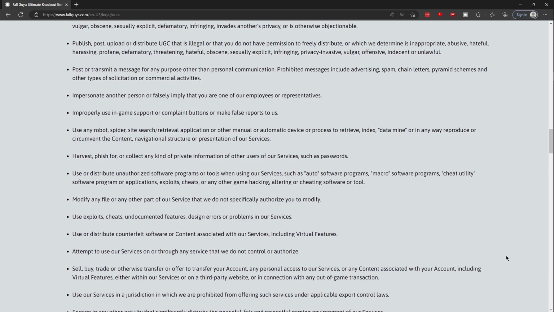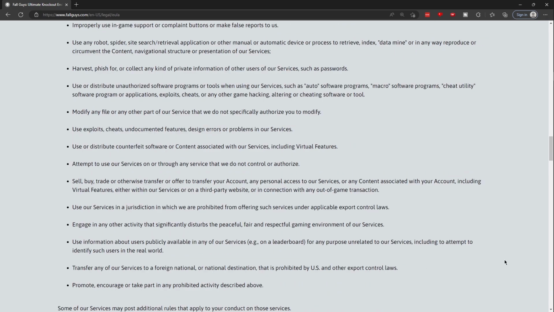Use any robot, spider, site search, retrieval application, or other manual or automatic device or process to retrieve, index, data mine, or in any way reproduce or circumvent the content, navigational structure, or presentation of our services. Harvest, fish for, or collect any kind of private information of other users of our services such as passwords. Use or distribute unauthorized software programs or tools when using our services such as auto software programs, macro software programs, cheat utility software or applications, exploits, cheats, or any other game hacking, altering, or cheating software or tool.